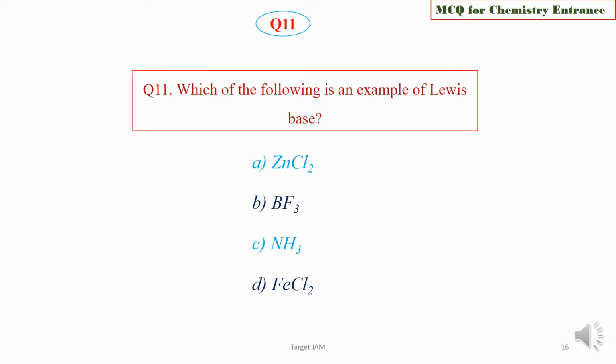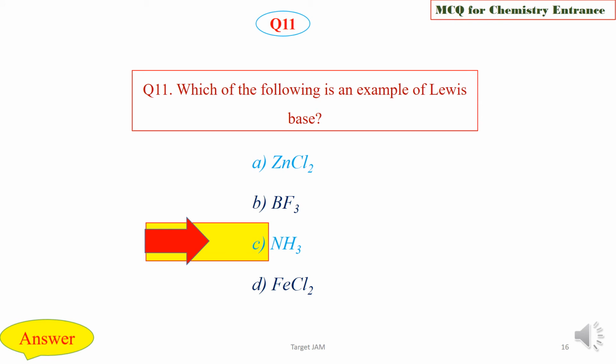Question 11. Which of the following is an example of a Lewis base? ZnCl2, BF3, NH3, AlCl3. Among these four options, which one is the Lewis base? Choose the correct one. We are now going to check the answer key, and the right option is option C, that is ammonia is the Lewis base, because here nitrogen has a lone pair of electrons which it can donate to another, so it is a Lewis base. See the structure, a lone pair is there which can be moved to another.